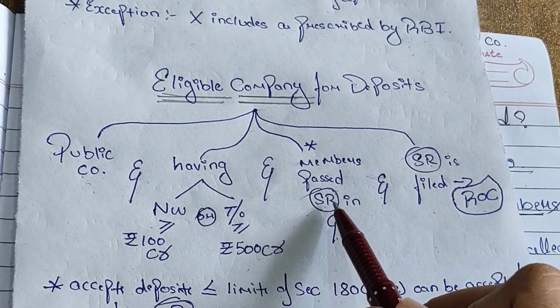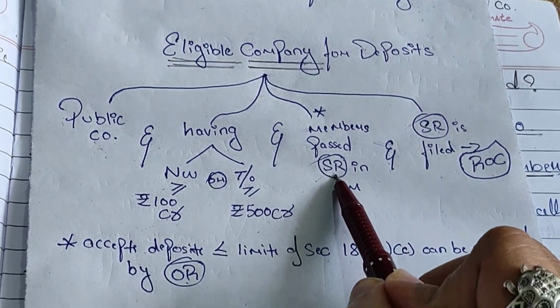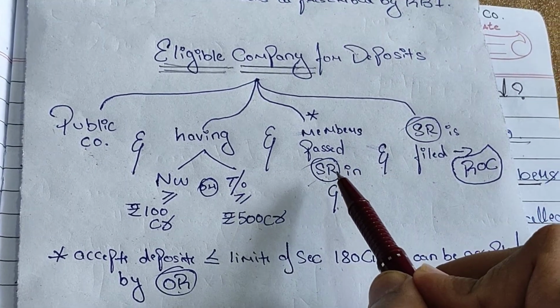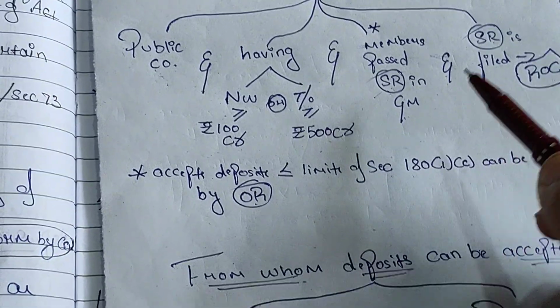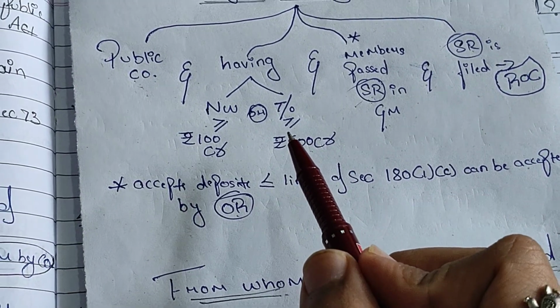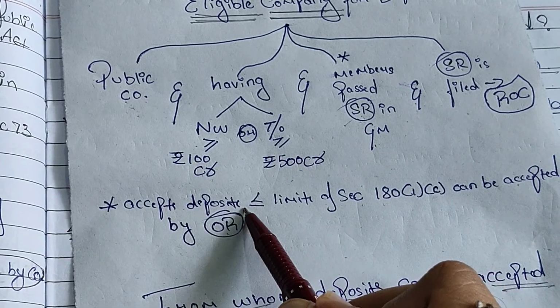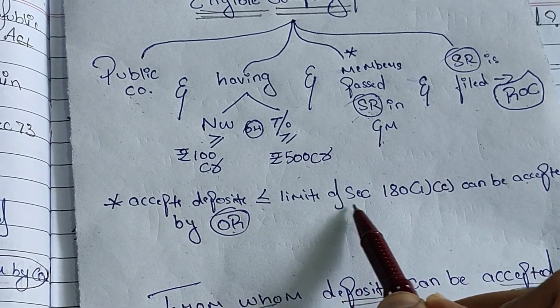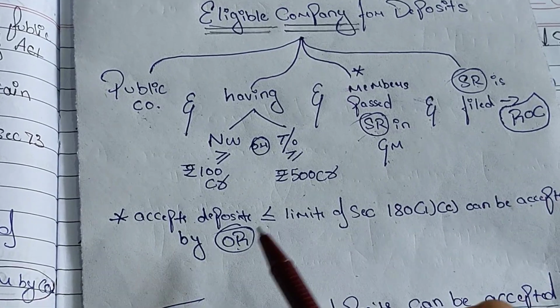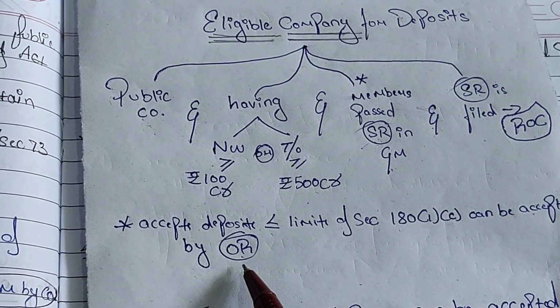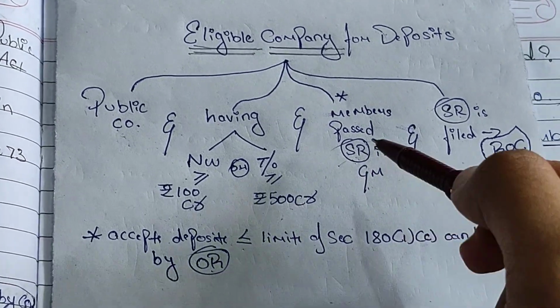There is an exception for passing a special resolution. You can pass an ordinary resolution in a general meeting if the company is accepting deposits within the limit of section 180, and it can be accepted by passing an ordinary resolution, not requiring 75%.